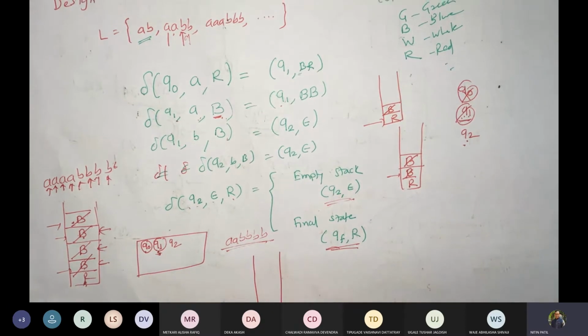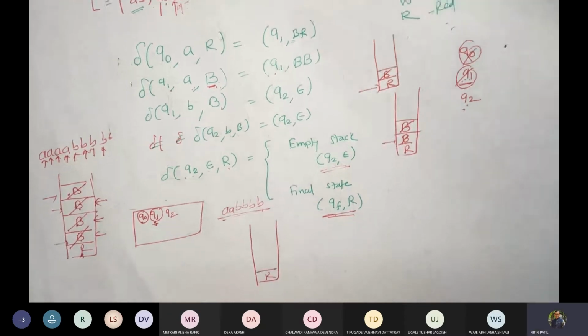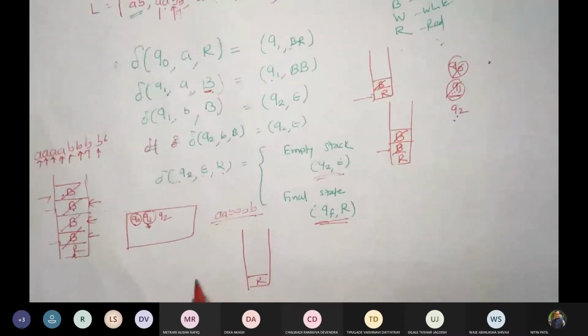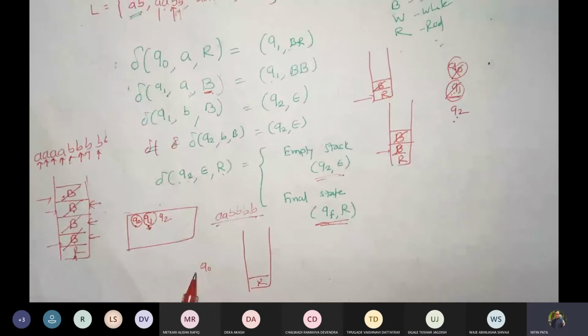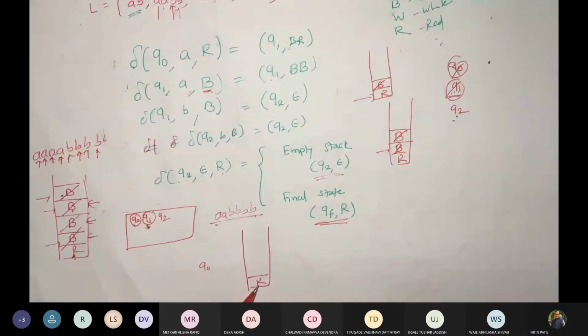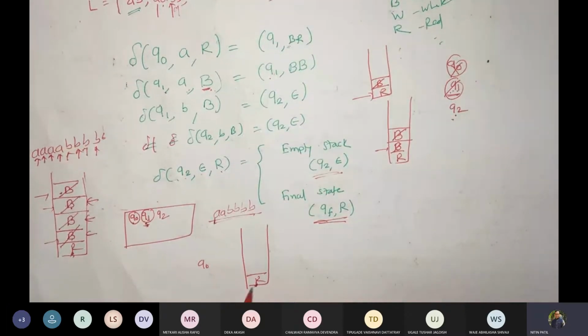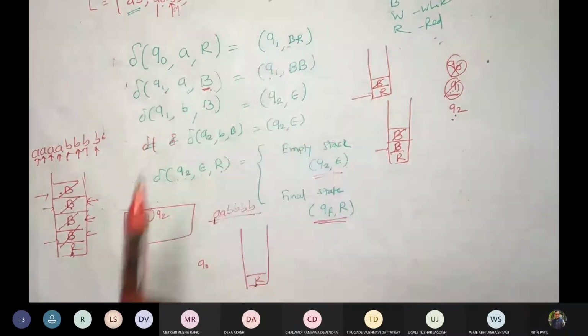Now you let me know what should happen. This is R, correct. We are in Q0. What should happen? Q0 A R. What should happen?